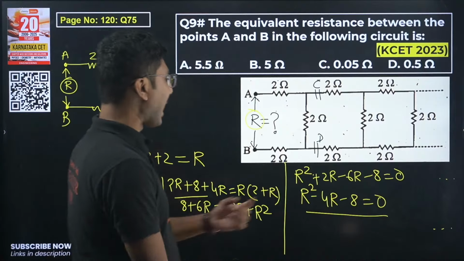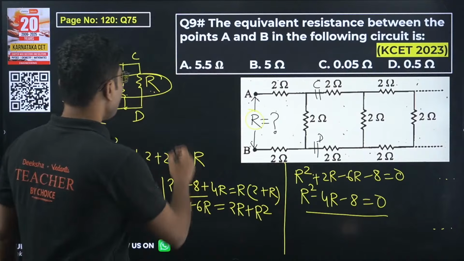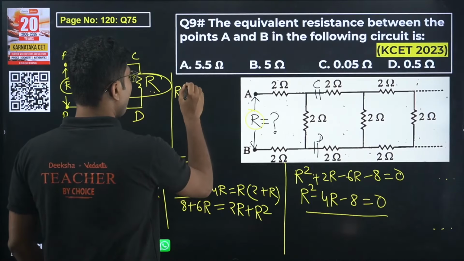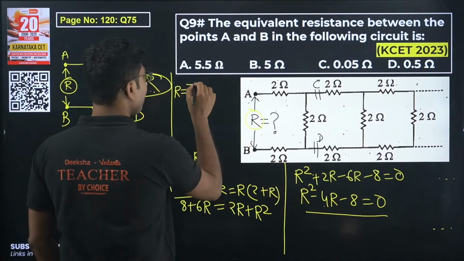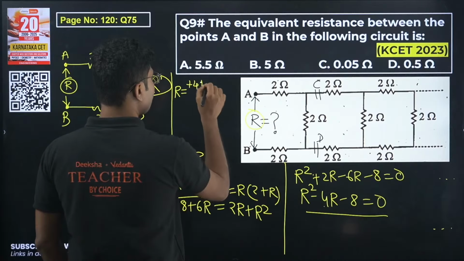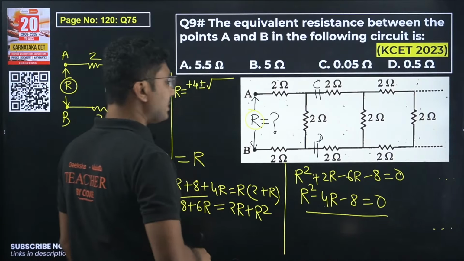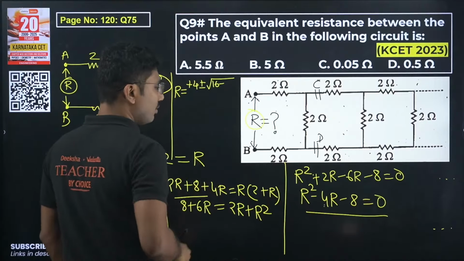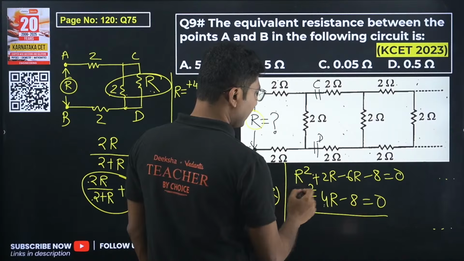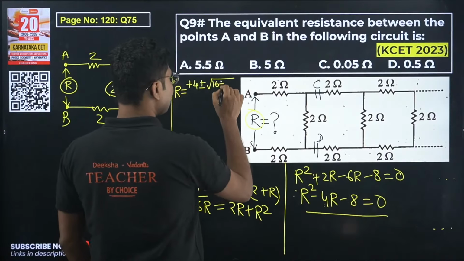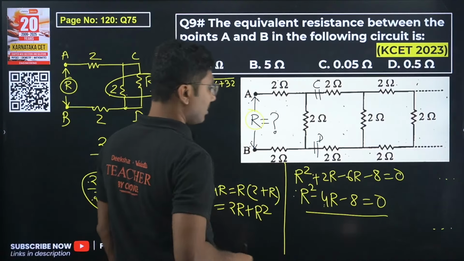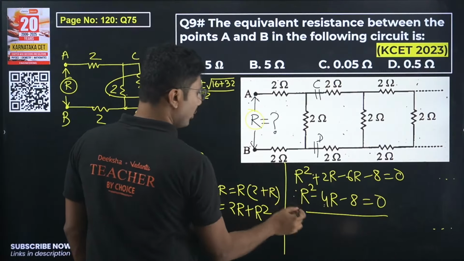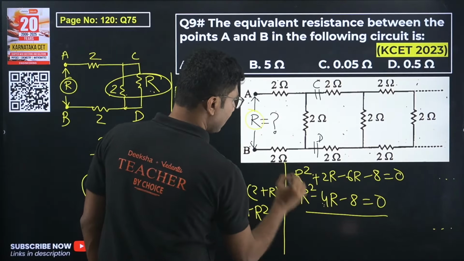Now there are no direct roots of this equation. You have to use the quadratic root formula to calculate the value of R. So R will be equal to minus B, that is minus of minus 4, plus or minus square root of B square minus 4AC. B square is 16, minus 4AC, 4 into 1 into minus 8, that will be plus 32, right, divided by 2A, 2 into A is 1 over here, right.